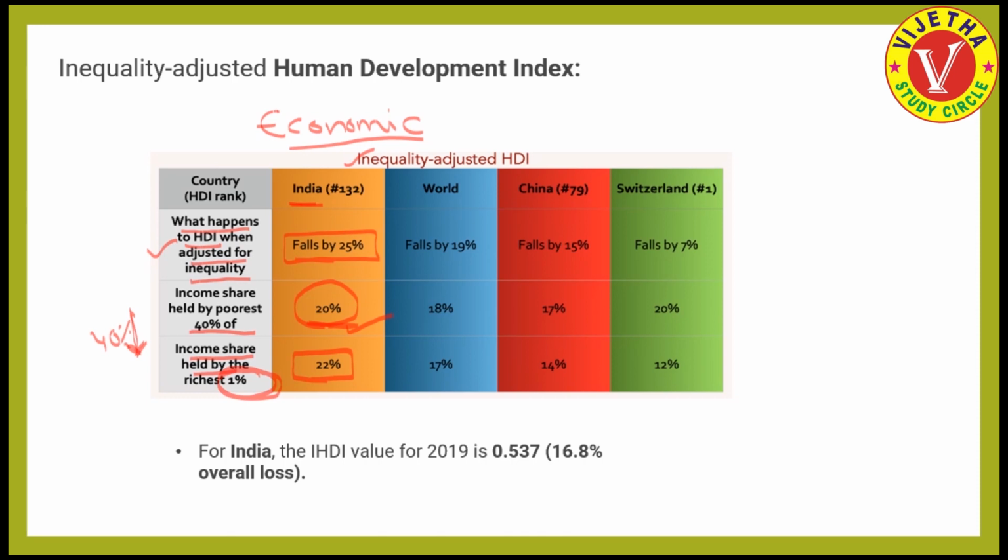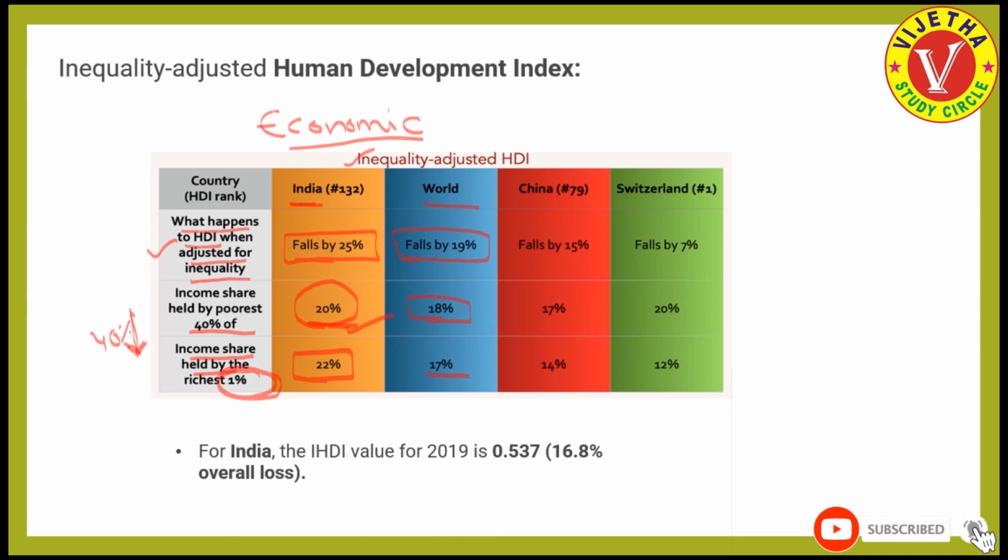If we see the world data parallelly, if we adjust the Human Development Index from the world perspective, it falls by nearly 19%. And in the world, on average, the least 40% of the poor people hold nearly 18% of the wealth, and the topmost 1% hold 17% of the wealth.